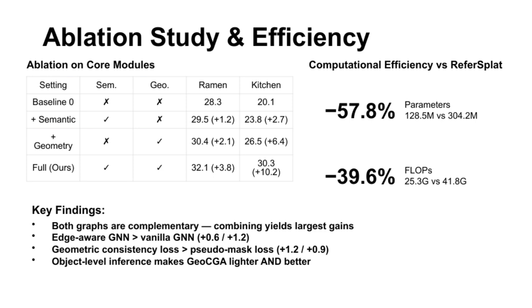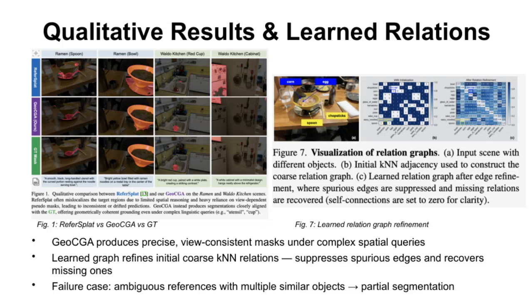Finally, key insights highlight that edge-aware message passing outperforms a standard graph neural network by 0.6 and 1.2 points. The geometric consistency loss is more effective than the pseudo-mask loss, improving results by 1.2 and 0.9. Additionally, explicitly matching relationships between objects leads to better outcomes than implicit methods. Each of these design decisions contributes positively to the overall model performance and efficiency. Let's take a look at the qualitative results.